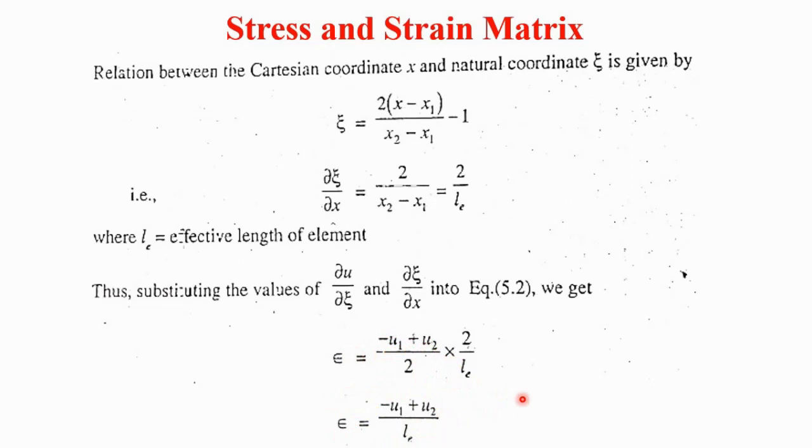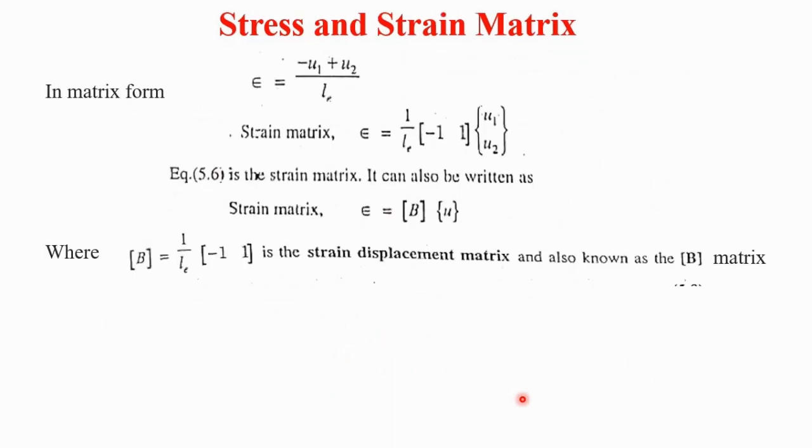Then this equation of the strain, ε equals (−u1 + u2)/Le, we can write down in matrix form. Le is constant here, therefore 1 divided by Le is taken outside, then −u1 + u2.